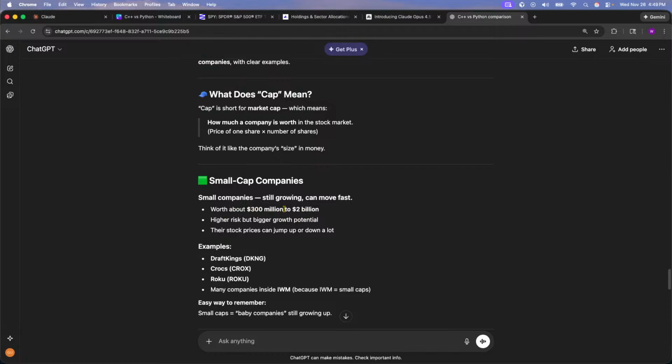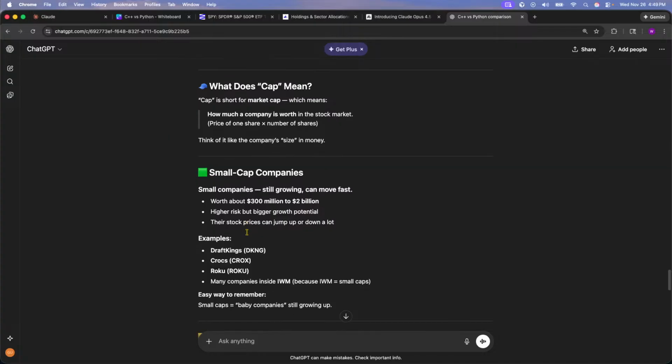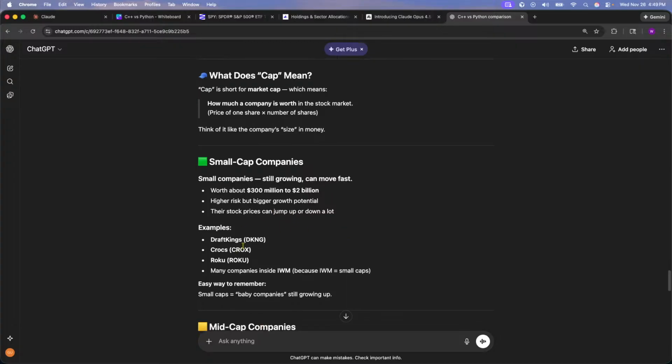If that's small, let's keep going. Higher risk but bigger growth potential. Their stocks can jump up and down a lot. Examples are DraftKings, Crocs, Roku, and many of these companies are inside IWM because IWM equals small cap companies. So we have small cap companies, the companies that are worth anywhere between 300 million to 2 billion. That's still big in my book, but whatever. Higher risk but bigger growth potential.